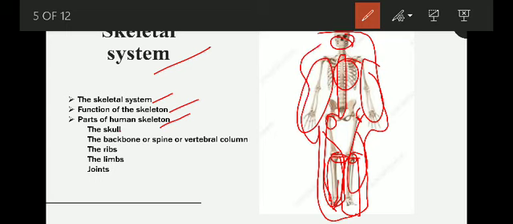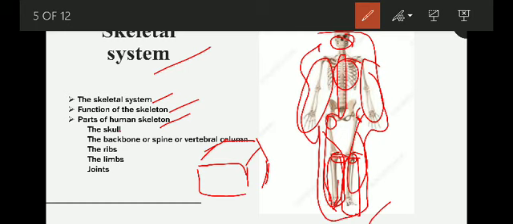The bones in your body can be compared to the bricks that give shape and support to a house. Just like the bricks give shape to the house, similarly the bones give shape to our body.